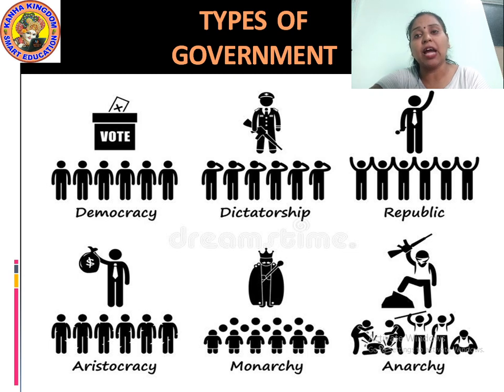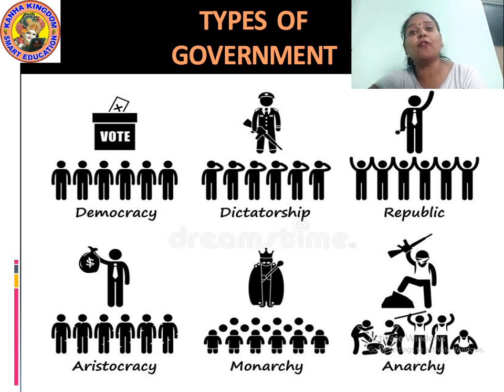Next is aristocracy. Aristocracy stands for the high or rich class which enjoys special benefits or rights since birth. Next is monarchy, a form of government where the king or the royal authority governs the nation. Lastly, anarchy.